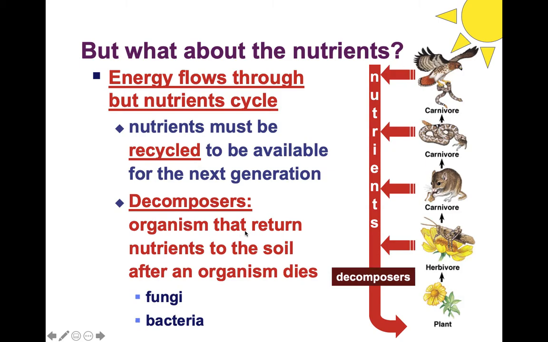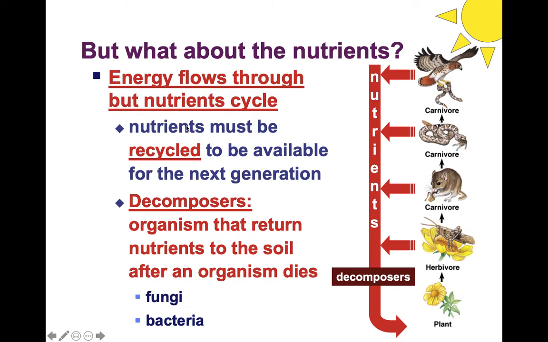And decomposition is only possible because of organisms known as decomposers. So decomposers are organisms that return nutrients to the soil after an organism dies. So an example of a decomposer would be fungi or bacteria. So here we see all of these organisms here breaking down into nutrients by decomposers. So here we see a recycling process, right? Nothing gets lost. Everything gets recycled.